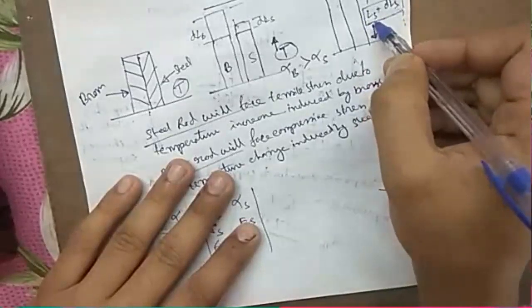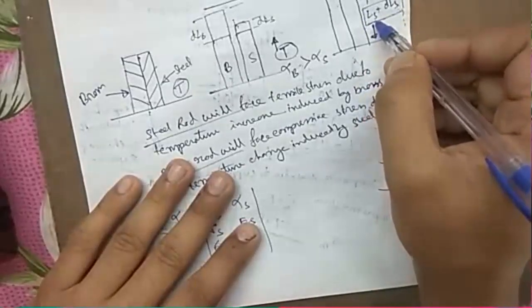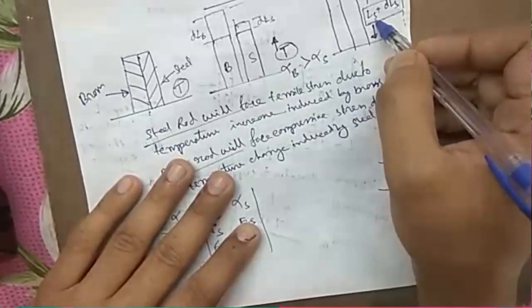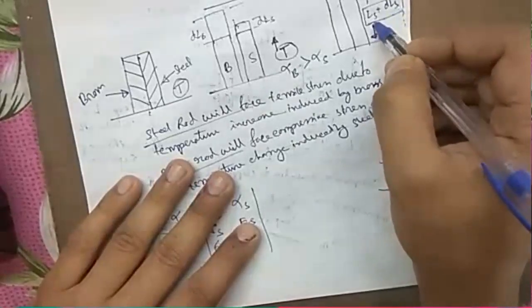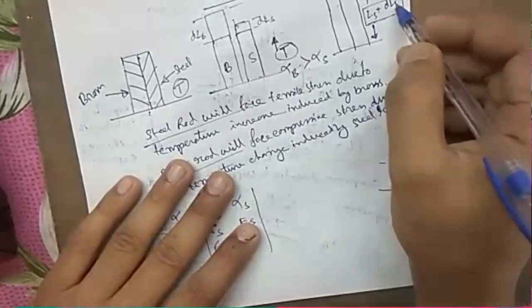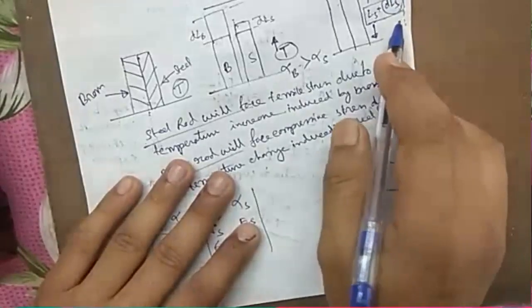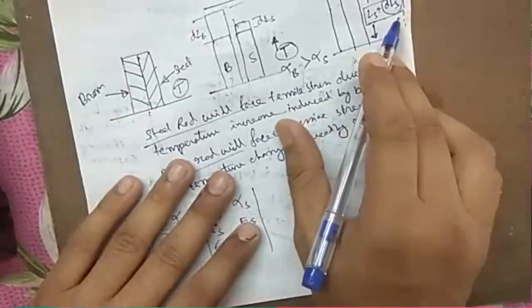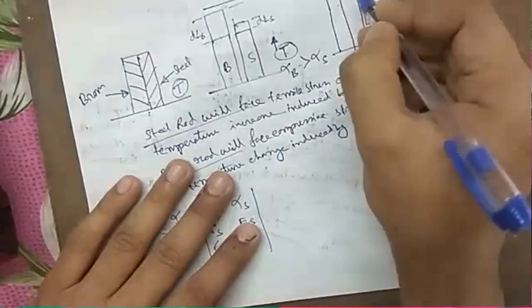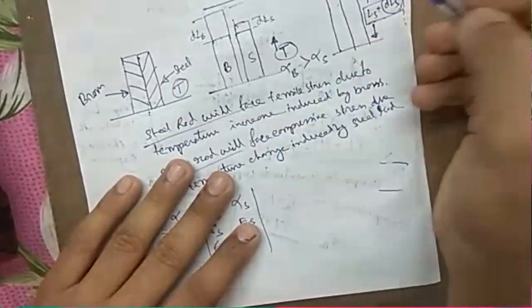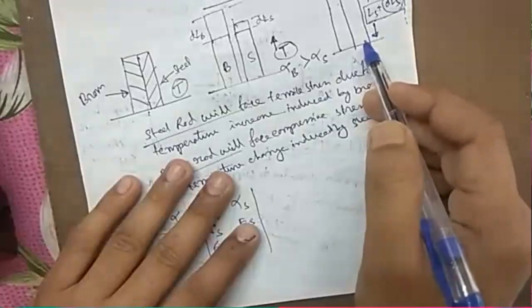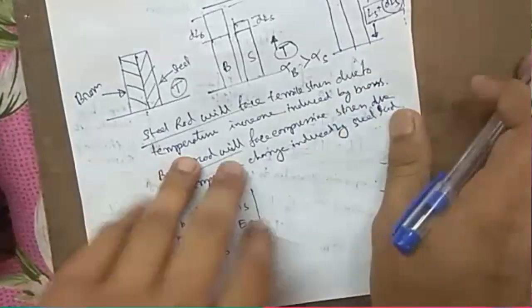LS is the original length before the temperature change. After temperature change it becomes LS plus DLS, where DLS is the change of length of rod due to temperature increase. Now this much had been increased due to the tensile stress on this steel rod by this brass bar.